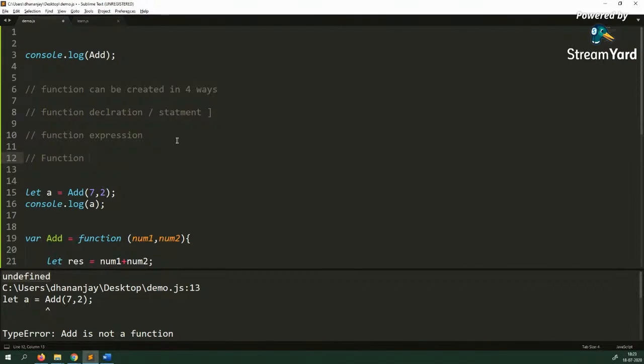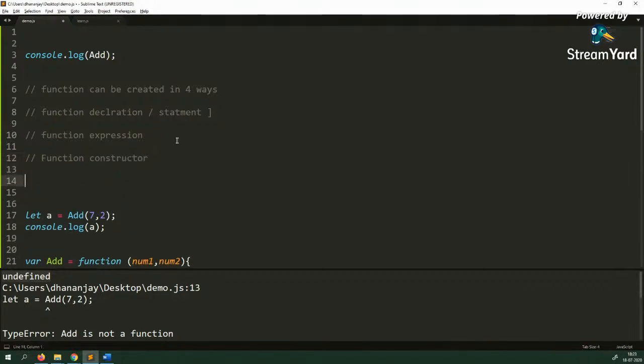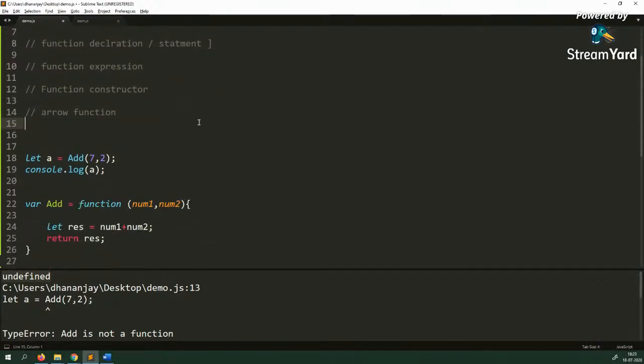Sorry for that. Using the function constructor, you should never use that unless you have a very solid reason. Now the most popular and the most confusing way of creating a function nowadays is the arrow function. And if you are on my Twitter, you might have seen that since morning a lot of discussion has been going on around arrow functions. Now first, understand the basic characteristics of arrow functions.